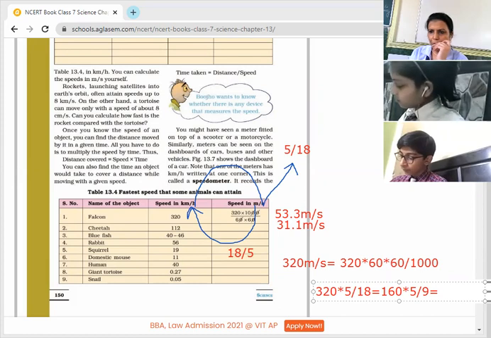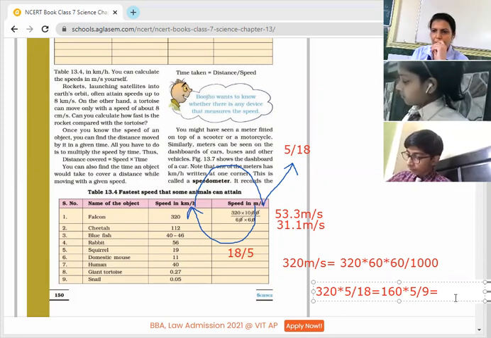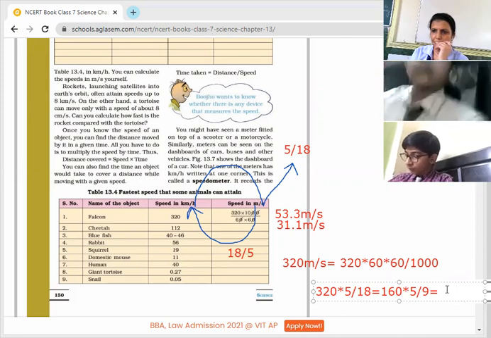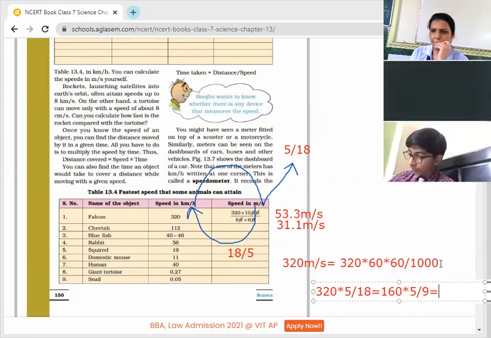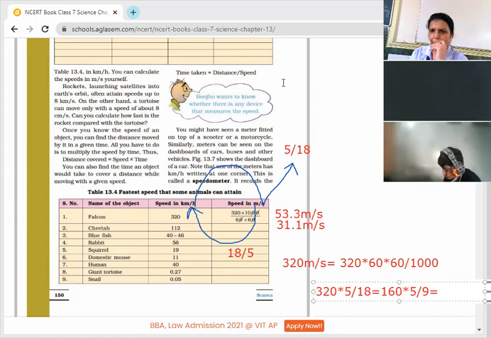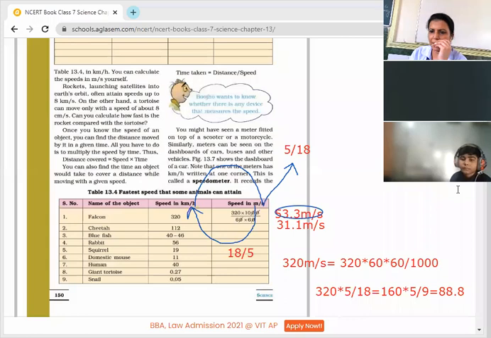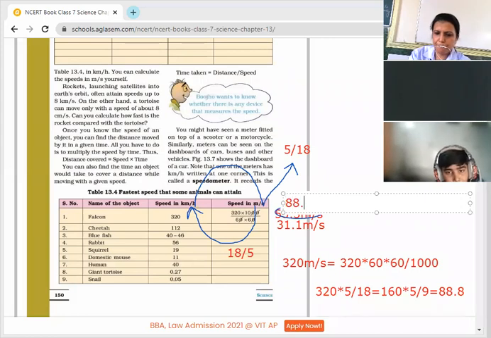Are you able to do it? Please repeat the digit. Ma'am, it is 88.88. Yes. It means the answer is the same. So your answer is 88.8, and your units will remain the same, that is meter per second.